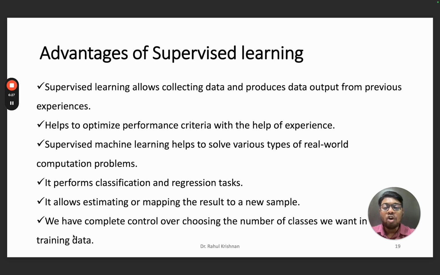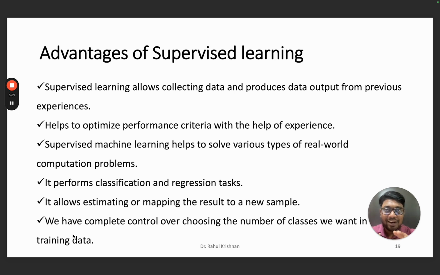It helps to optimize the performance criteria with the help of this experience. Supervised machine learning helps to solve various types of real world computational problems. Of course, we can do both regression and classification types of problems. It performs classification and regression tasks.